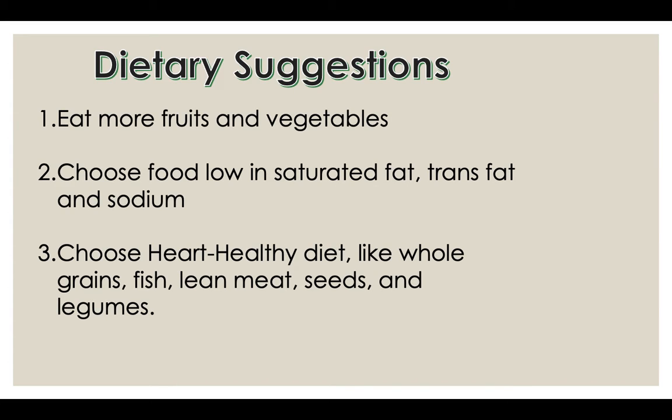Finally, I will introduce some dietary suggestions to lower cardiovascular diseases. The first is to eat more fruits and vegetables. Vegetables and fruits, like other plants or plant-based food, contain substances that will help prevent cardiovascular disease. Eating more fruits and vegetables may help you cut back on higher calorie foods such as meat, cheese, and snack foods. The second one is to choose food low in saturated fat, trans fat, and sodium.